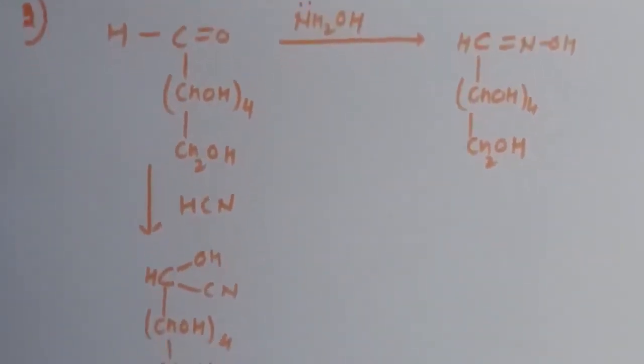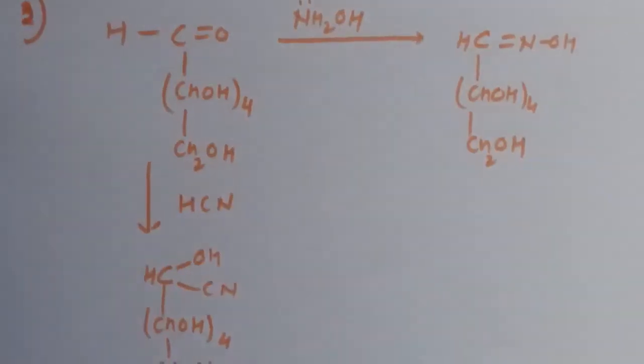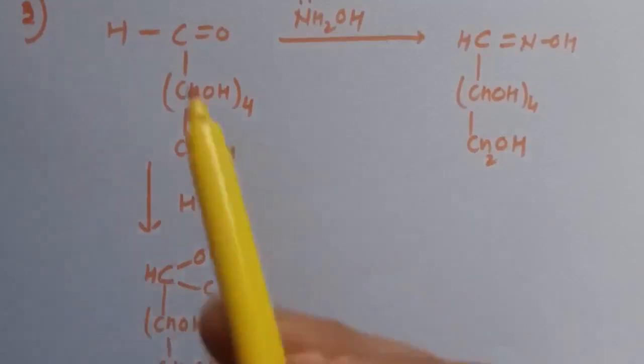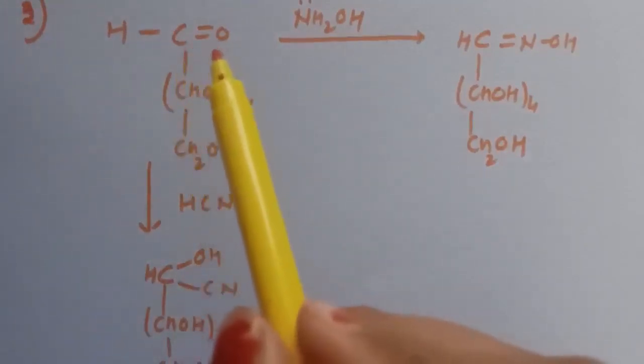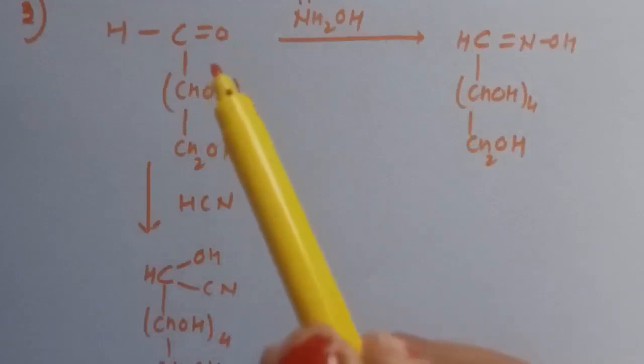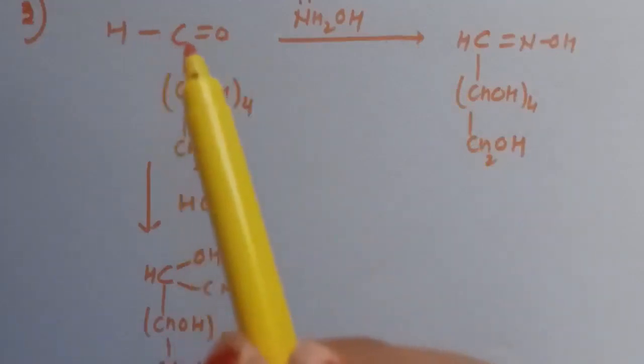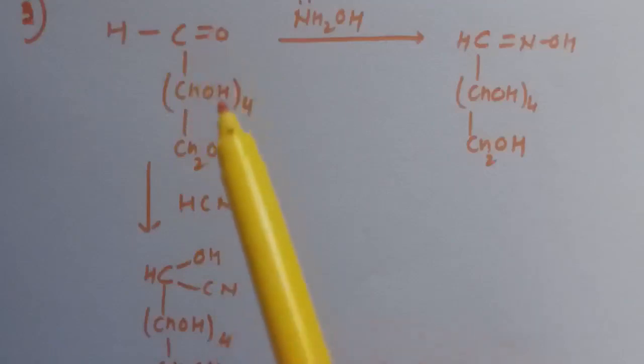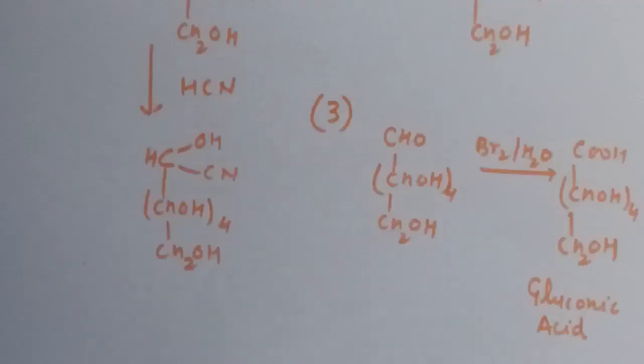These two reactions represent that a carbonyl group is present in glucose. And since glucose is giving the reactions of aldehyde, there is a confirmation that glucose contains an aldehyde group. Now third, glucose gets oxidized to a 6 carbon carboxylic acid, that is gluconic acid, on reaction with a mild oxidizing agent like bromine water.